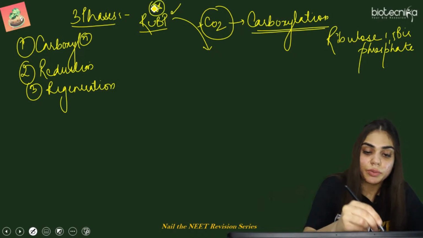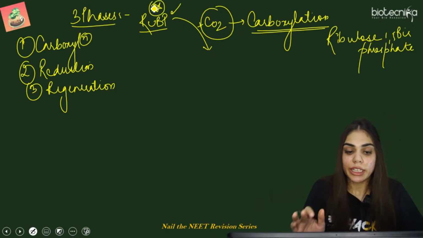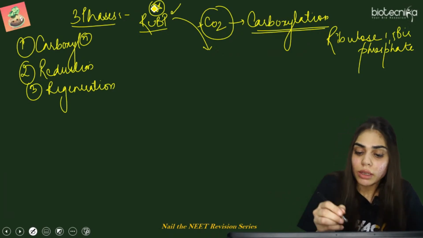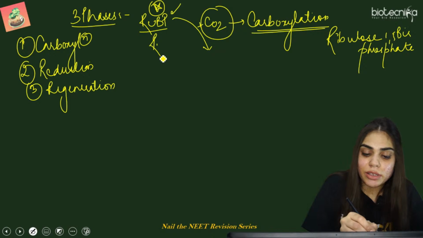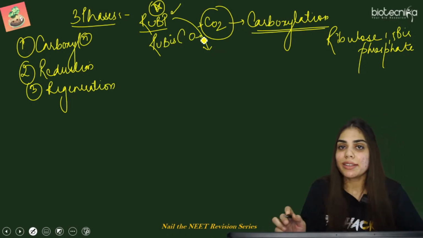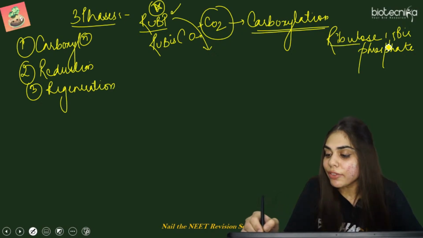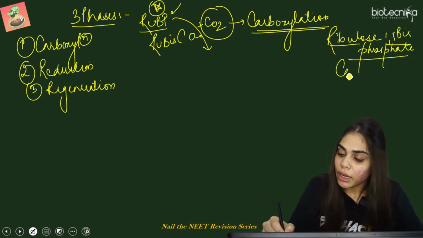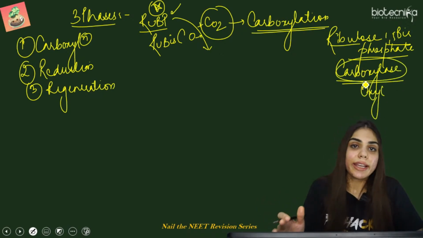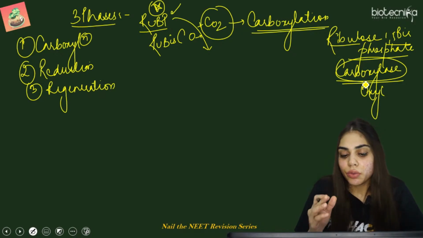Important point. पहला पॉइंट हमने निकाला नीट के लिए कि जो first carbon acceptor है in the Calvin cycle, it is RuBP. Now it takes place in the presence of an enzyme called RuBisCO. Now what is this RuBisCO? Ribulose 1,5 bisphosphate carboxylase oxygenase. क्योंकि ये कार्बोक्सिलेज है, that is why it is accepting carbon dioxide from the atmosphere.